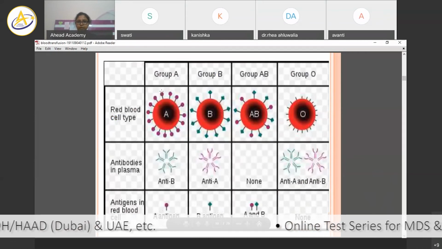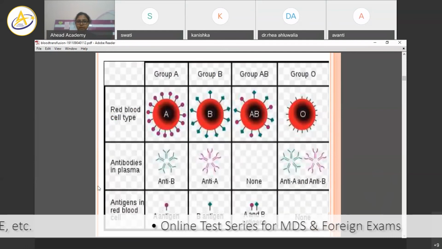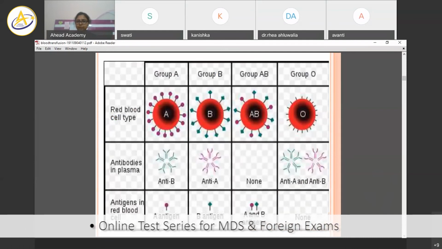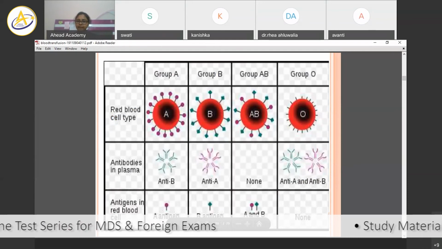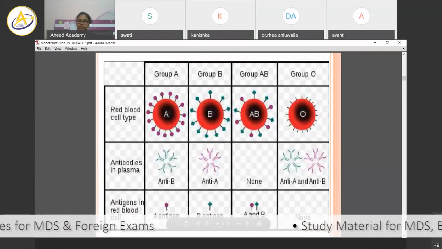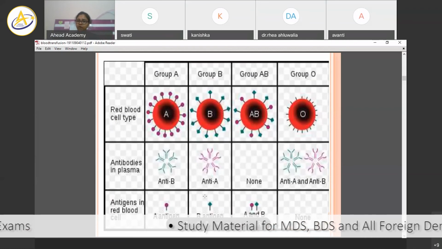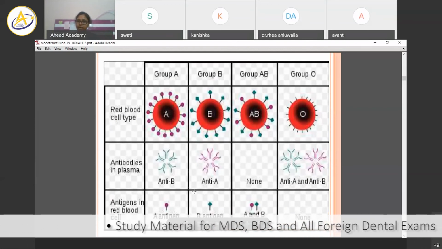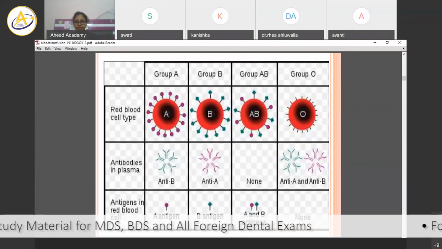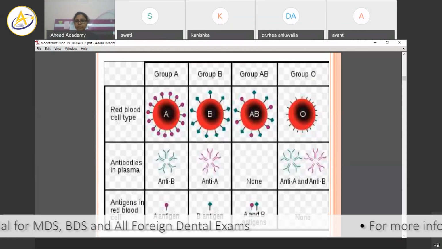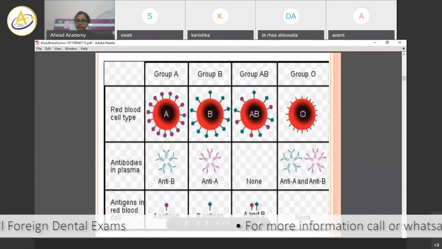So we see this is group A, group B, group AB, and O. जो antibody is present in plasma in group A is anti B, है ना? और red blood cells में A antigen होता है. Similarly, in group B, anti A होता है, और red blood cells में B antigen. AB में कोई भी antibody नहीं होता है, इसलिए इसको universal recipient कहते हैं, ताकि B भी चला जाए इसमें, A भी चला जाए, और O तो खैर आ ही सकता है. Antibodies are present against A and B.